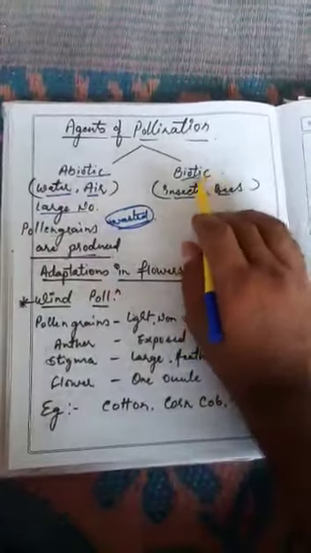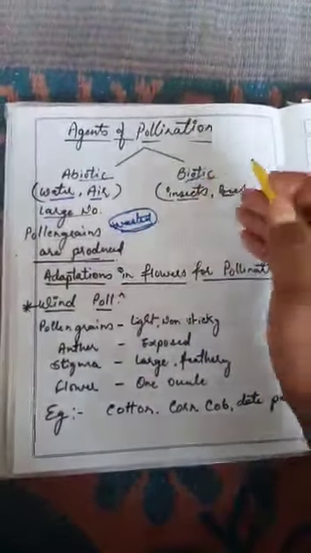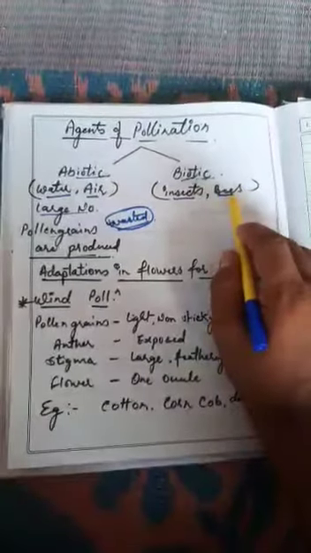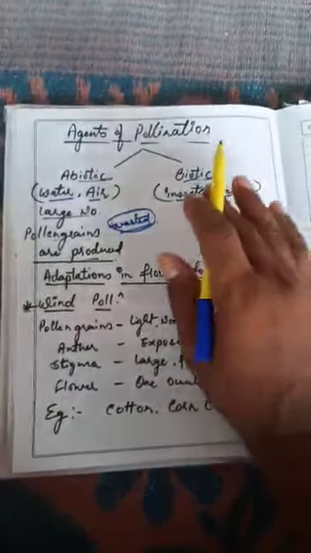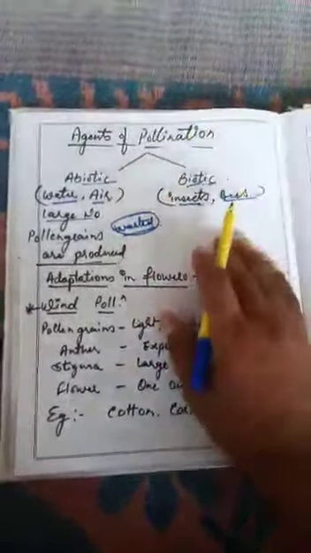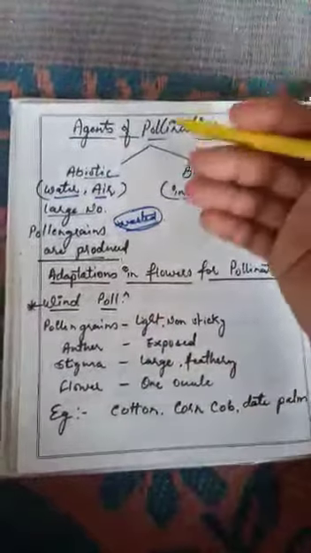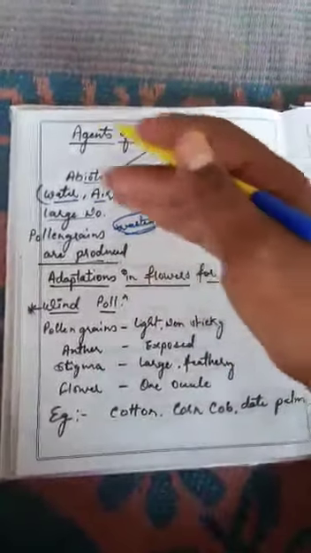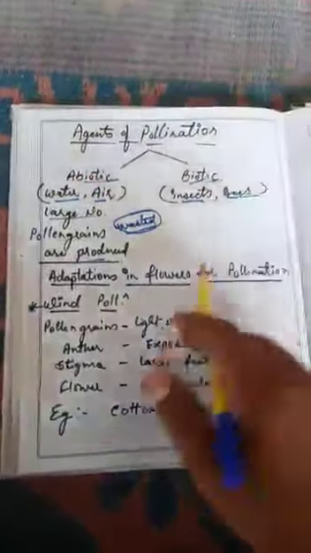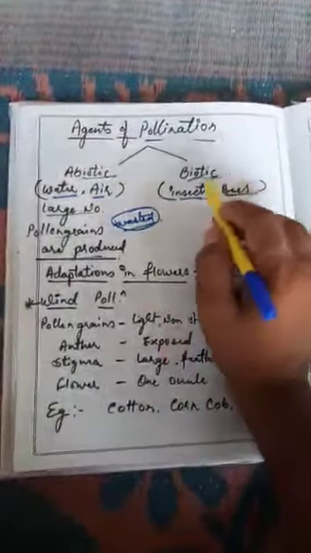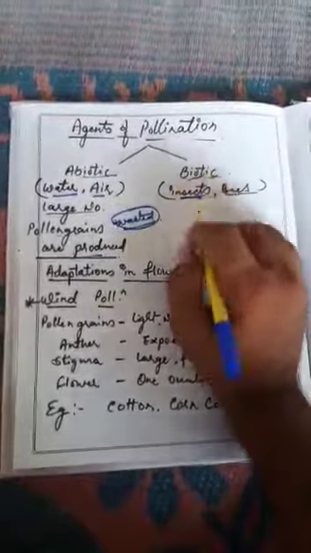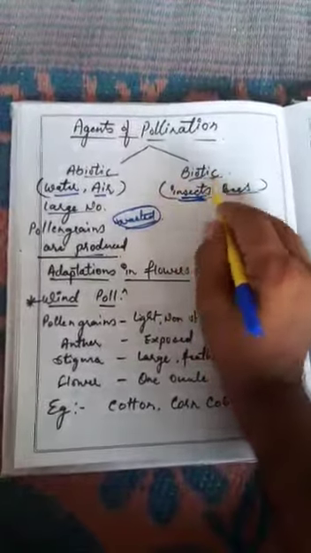In biotic factors, more pollen grains are not produced. Why? Because there is surety that pollination will definitely take place, and a large amount of pollen grains is not wasted in the process of transferring, because this transferring is done by insects and bees.